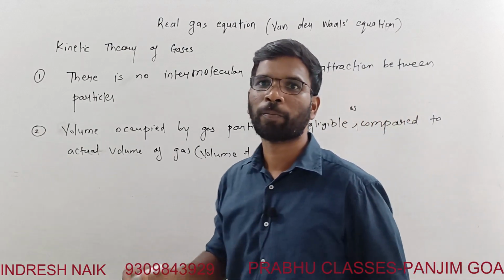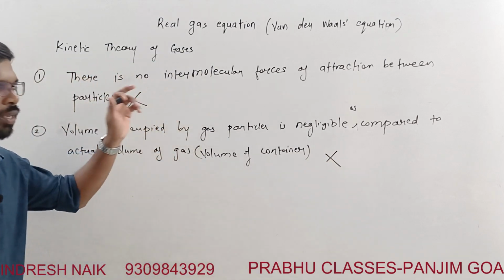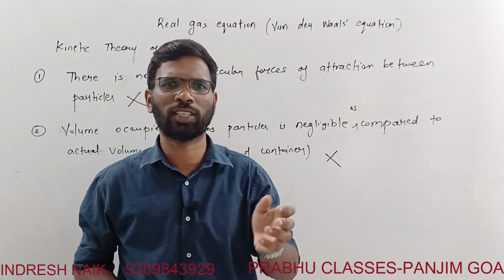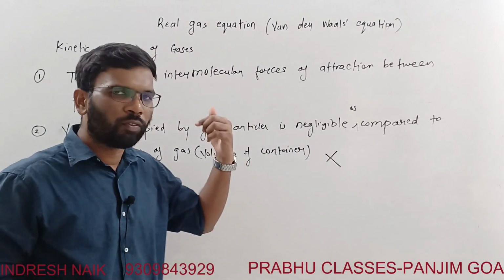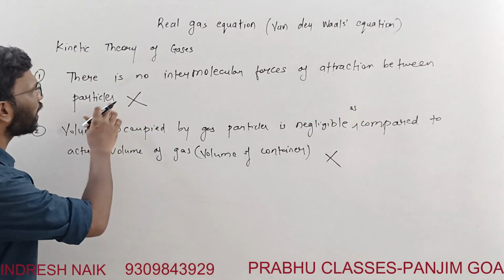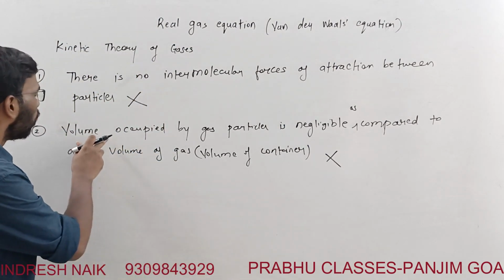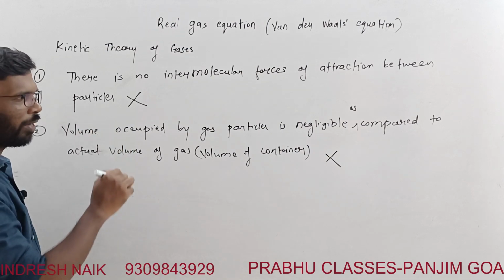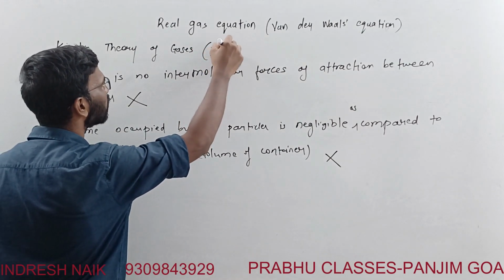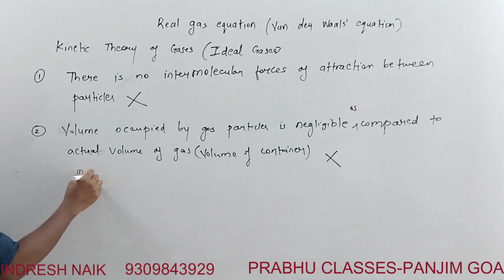In the real case, both assumptions go wrong. All gases are real; there is nothing called an ideal gas. Ideal is just hypothetical, and we consider it because our learning becomes easy. So here there is no force of attraction, but in reality there exists a force of attraction between the particles. And second, the volume occupied by particles is not negligible. This was for the ideal gases.